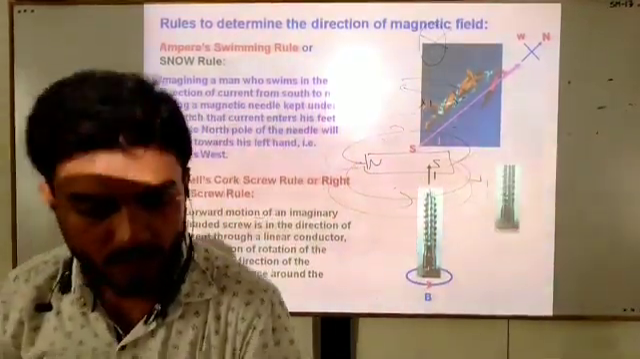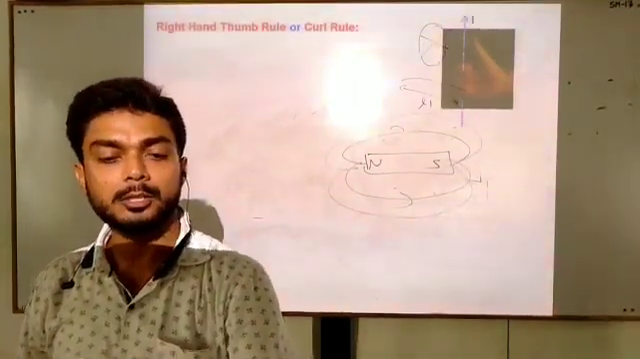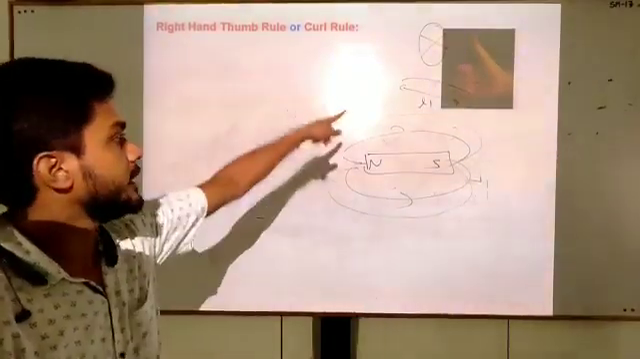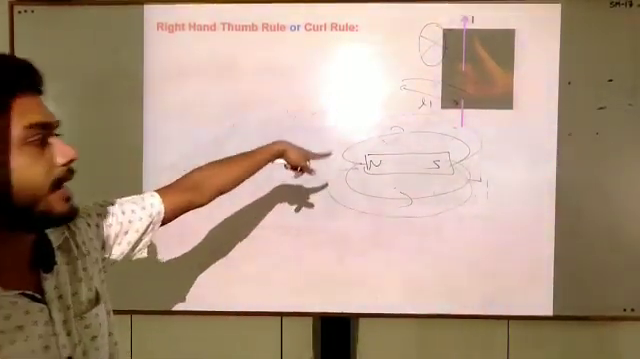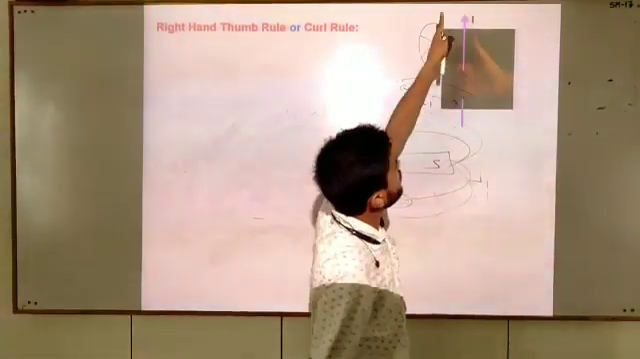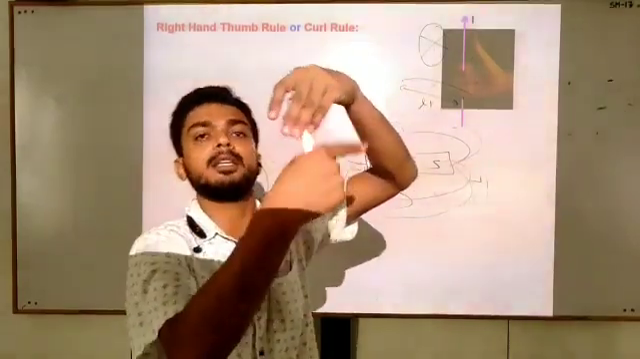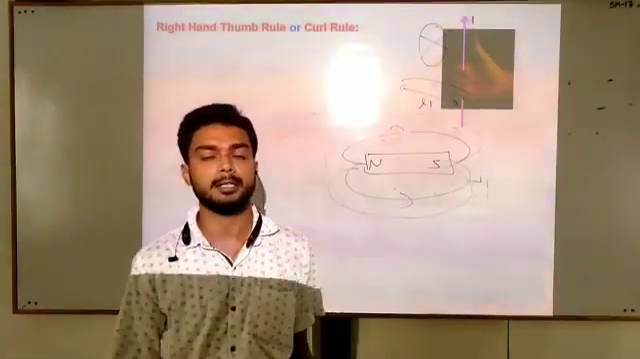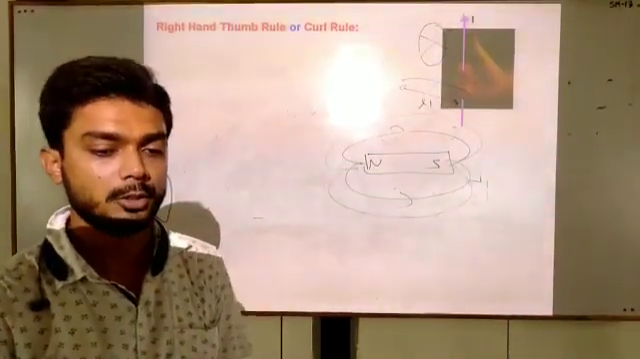One more rule is there, students, that is the right hand thumb rule. Right hand thumb rule says that hold that conductor in your right hand such that the thumb is in the direction of current, then your curl fingers will give the direction of magnetic field. This is the Oersted experiment and the rule to find out the direction of magnetic field.